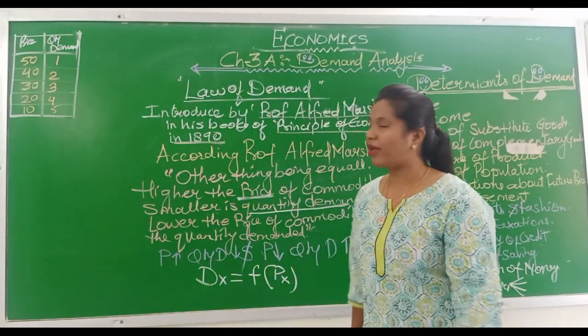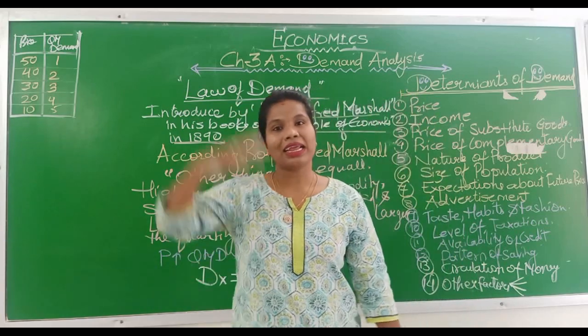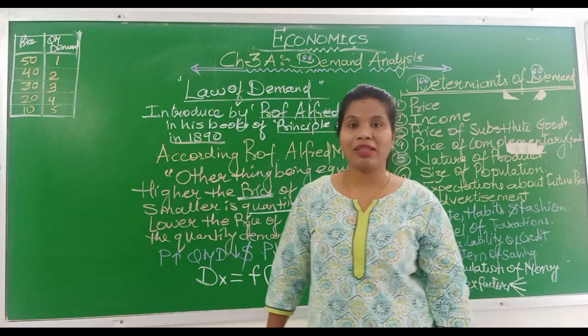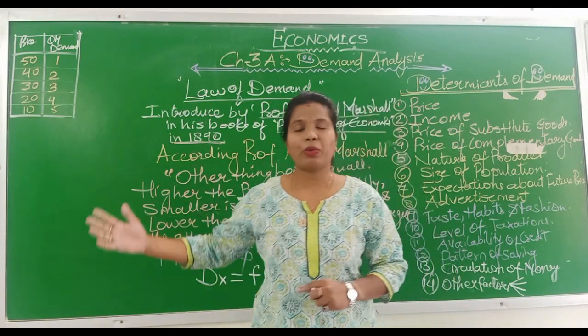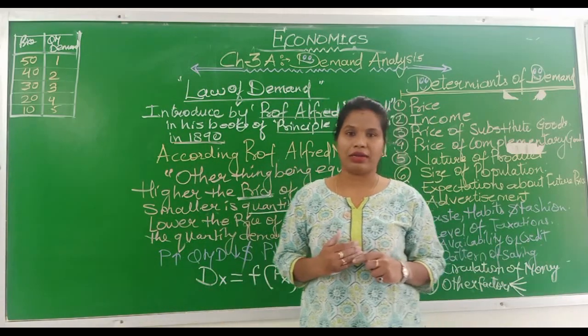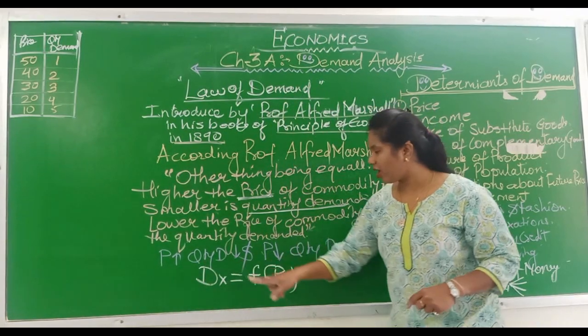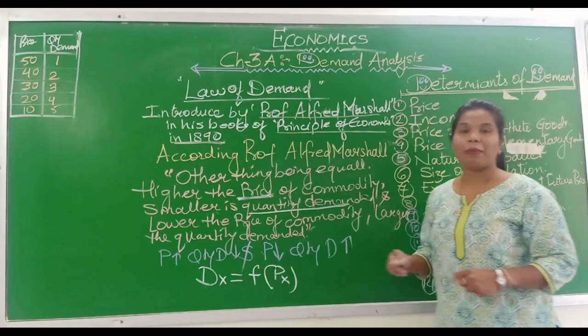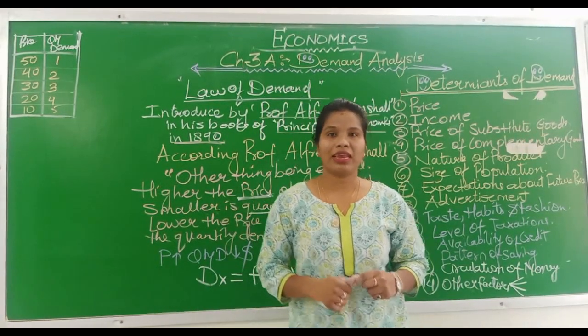Similarly, when the price decreases to 10, demand increases to 5. That means there is an inverse relationship between price and quantity demanded. When price is increasing, demand is decreasing. When price is decreasing, demand is increasing. So it has an inverse relationship.